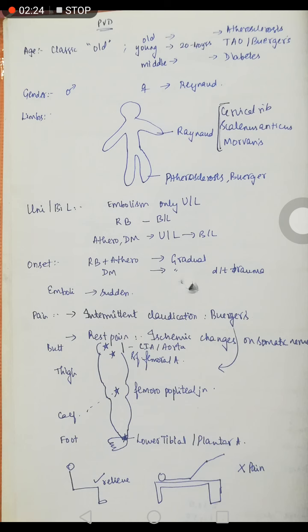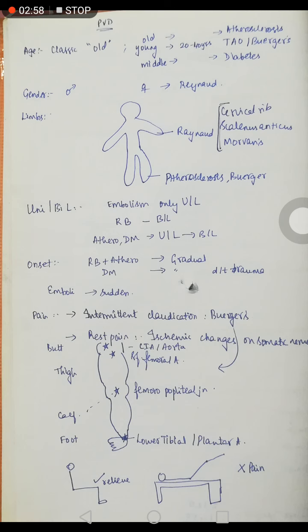And above, if there is occlusion of the artery at the femoropopliteal junction, then the calf will pain. If the superficial femoral artery is occluded, then the thigh hurts. And if the bifurcation of the common iliac artery or the aorta is occluded, then the buttocks will hurt. About rest pain and claudication pain, one more thing: the person is fine and he starts walking, and after some time there is pain. It's because of buildup of substance P, the pain substance.